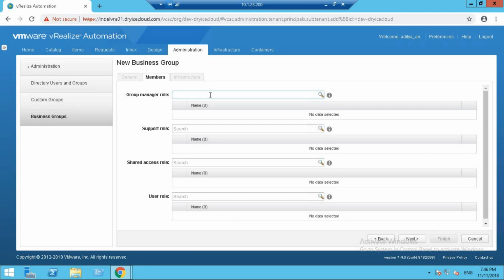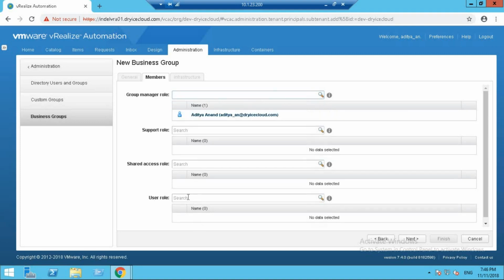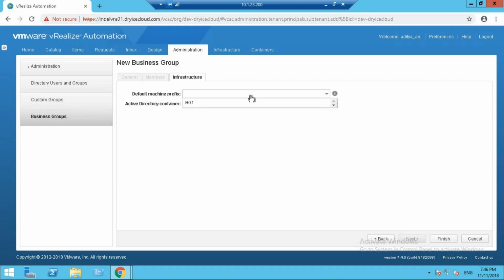So for now, I'm just going to enter the members into these, and obviously it's going to be me. We do not need the support role and the shared access role as of now. So I'm just going to add myself to the group manager role and the user role. Okay, there we are. We're done with that. Click on next. Now, as you can see, we created a default machine prefix. There it is, INDELVRA.